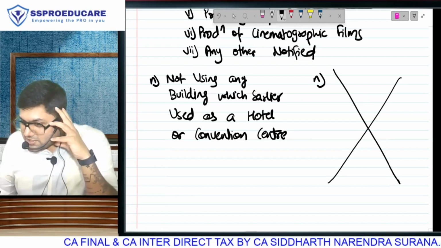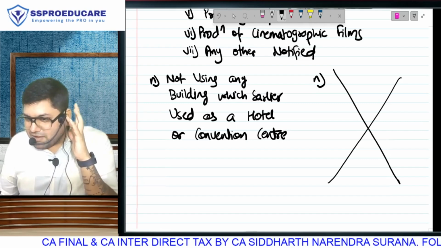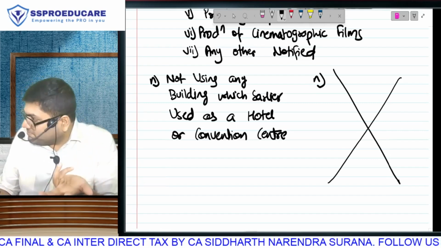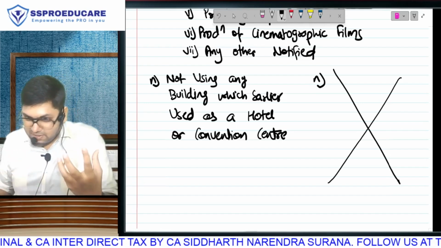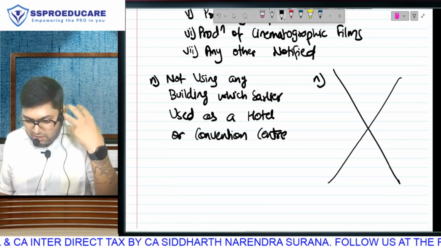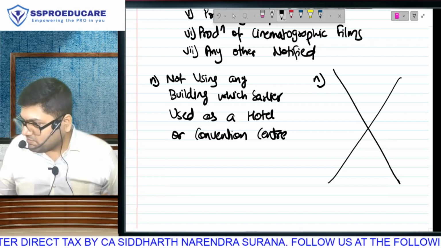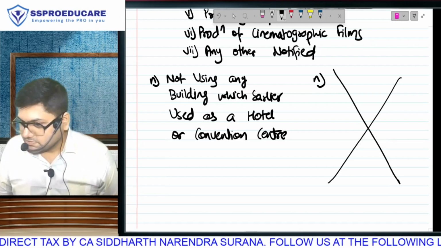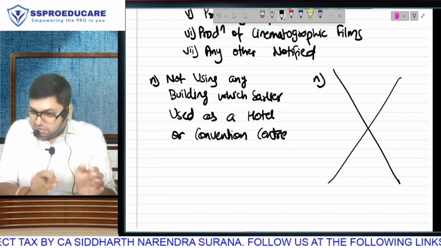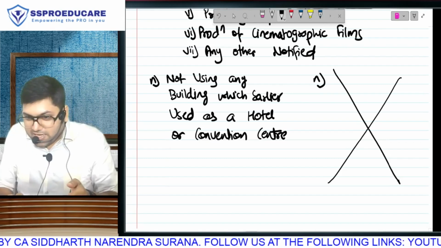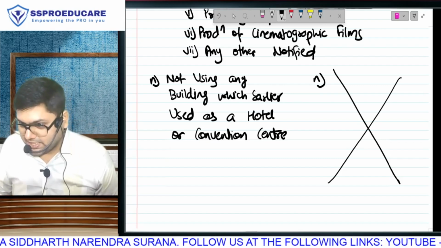Earlier, there was still some element of doubt. कि यार सर, गवर्नमेंट के माइंड में कुछ तो होगा that they have written this. Something must be in it. My habit is whenever a new section comes, I always try to think about what the government must be thinking when they brought this section. अगर ये नहीं होता, if this condition was not there, so what can happen? If this condition is there, so what can happen? And what can be the logic of the section?